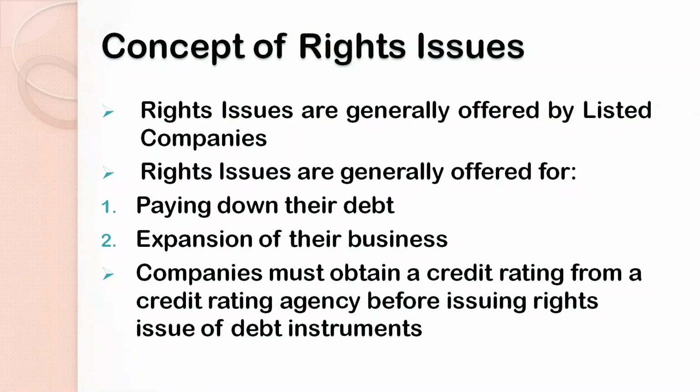So the two basic reasons for floating rights issues are: number one, in order to pay the debts of the company, and number two, for the purpose of expansion of the business or product lines of the company. Now, whenever we talk about rights issues which are concerned with debt instruments, then according to the SEBI provisions, the company must obtain a credit rating from a credit rating agency.